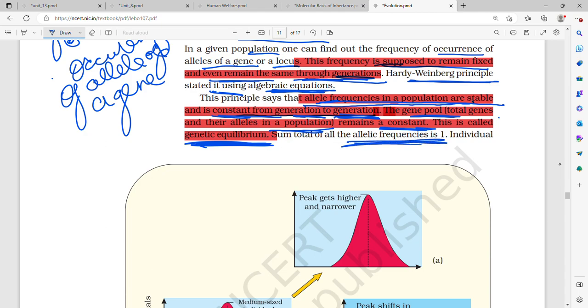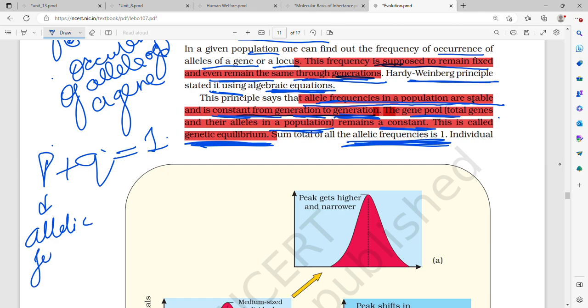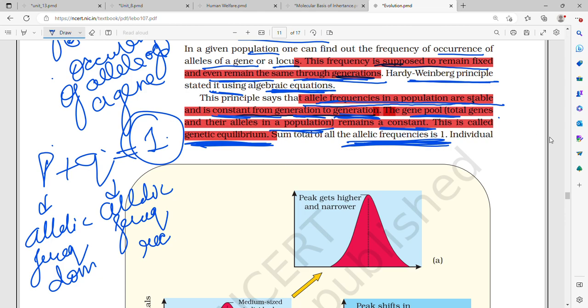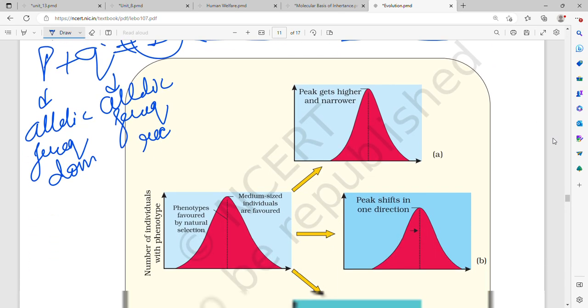The sum total of all allelic frequencies is 1. So he said that the sum total of all allelic frequencies, let's take p and q, is going to be 1. If we take p as the allelic frequency of the dominant allele, and q as the allelic frequency of the recessive allele, then the sum of both is always going to be 1.